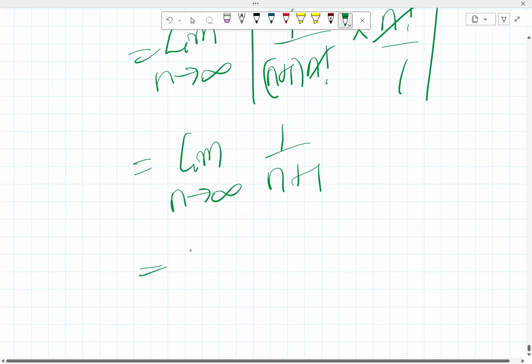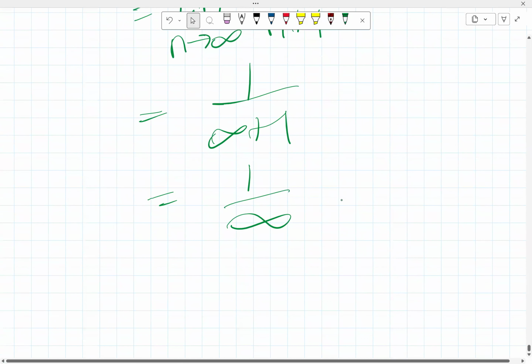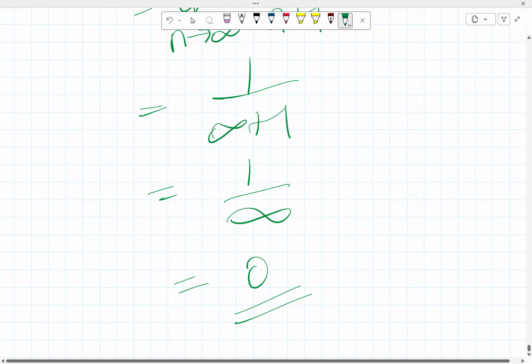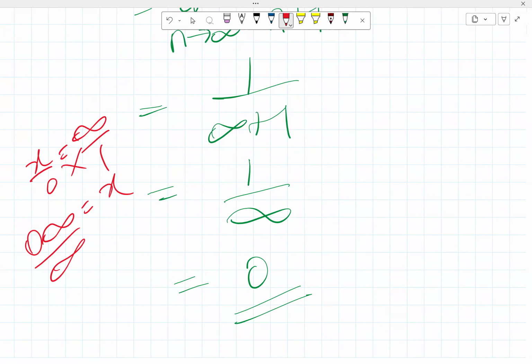So if you put infinity for n, you have 1 over infinity plus 1, and infinity plus 1 is infinity, and 1 over infinity is 0. This comes from the concept that x over 0 is undefined. So if you put this over 1 and cross multiply, it means 0 times infinity is x. If you divide through by infinity, this cancels, so x over infinity is equal to 0. So anything divided by infinity is 0.